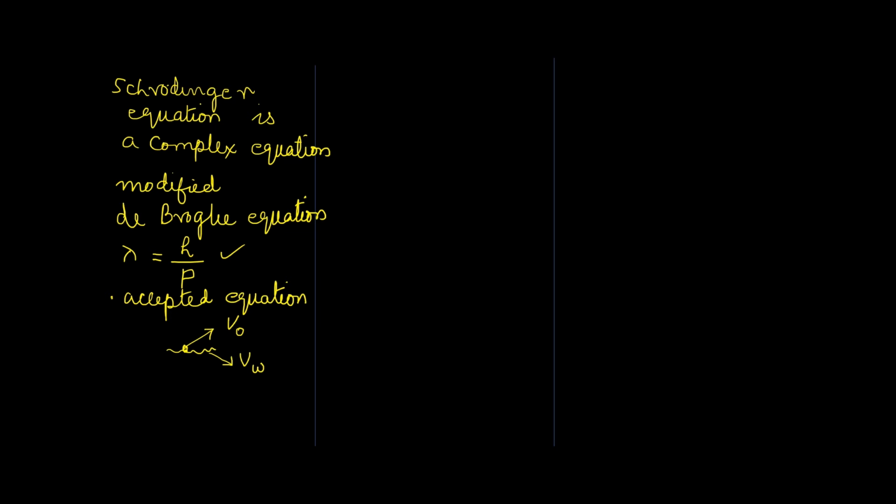When these two velocities were calculated mathematically using the equation, that is, p is nothing but mass into velocity, that is momentum, it was found that the two values do not agree, that is, they were not equal.